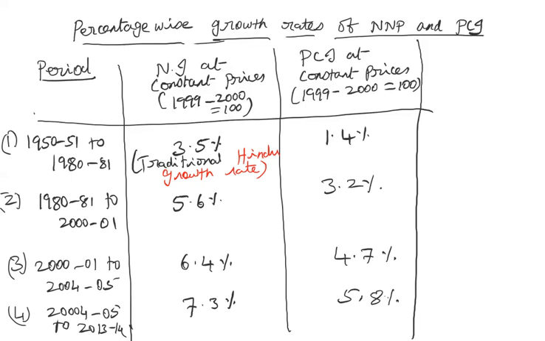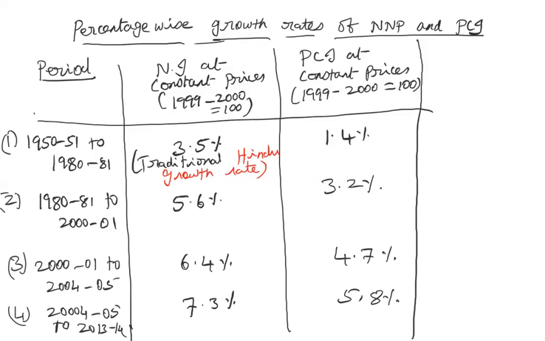and 5.8%. Of course, first we took 30 years into consideration, then 20 years, then only 4 years. The period taken is not uniform, I agree. But on an average, whatever the number of years we are taking, what matters is only the average growth rate of national income as well as per capita income per year within this period. So the number of years varying doesn't matter. We are just comparing the average growth rate per year.